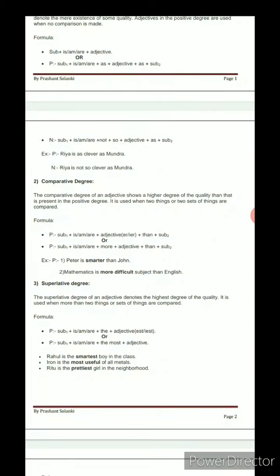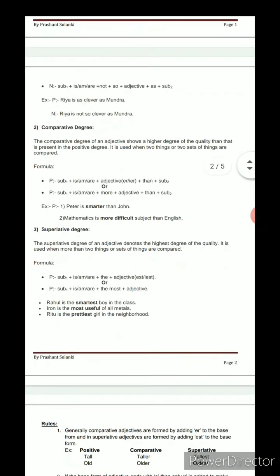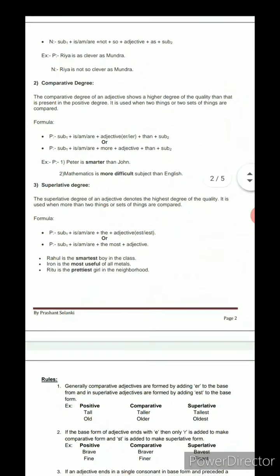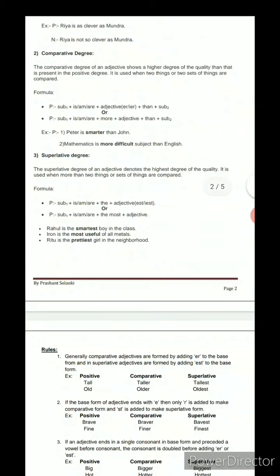in the second example, mathematics is a more difficult subject than English. Now when more is used, when a double syllabic word is used, we are using the more. And what is a double syllabic word, that we will learn further in the rules. There are 6 rules in the degree, and we will learn that.